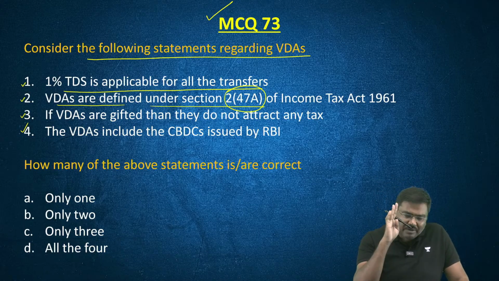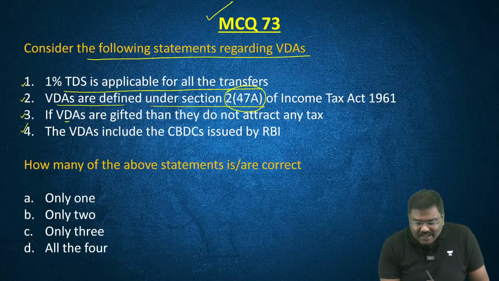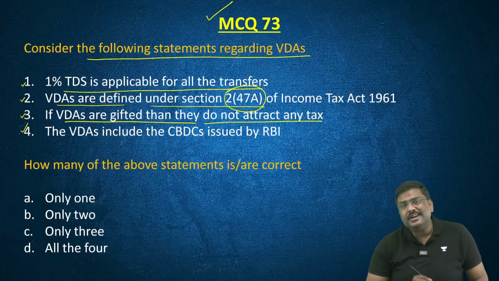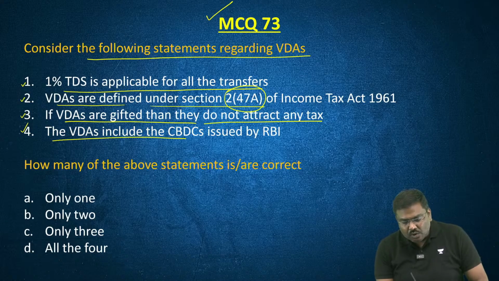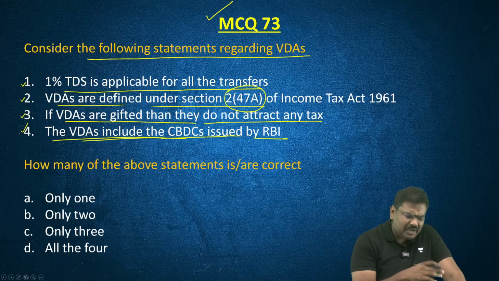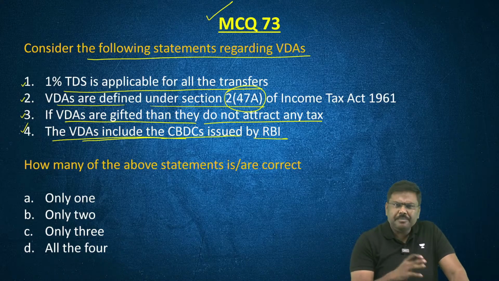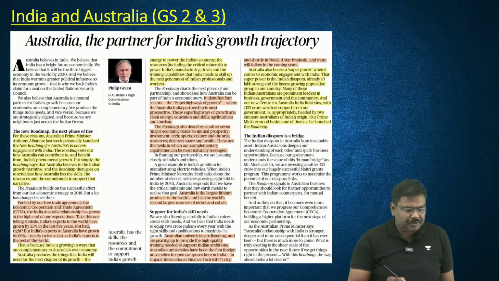So be very, very careful regarding the section numbers. Three: If VDAs are gifted, then they do not attract any tax. Four: VDAs include the CBDC issued by RBI. How many of the statements are true? Do let me know. If not, wait, I'll give you the answer at the end of the session.